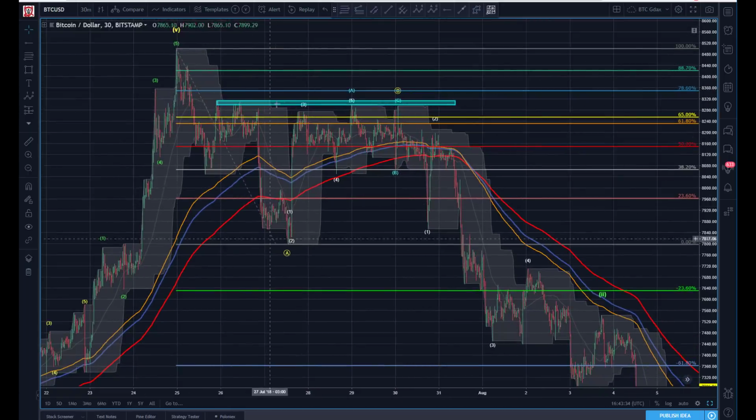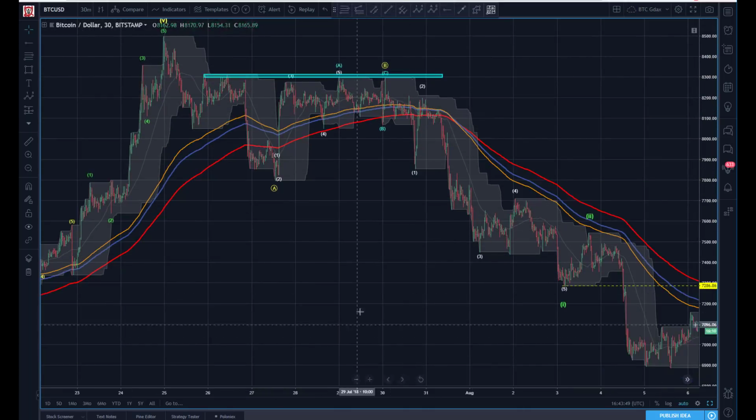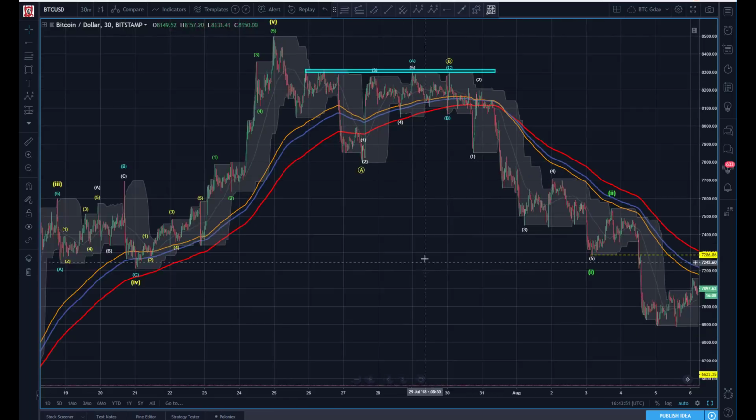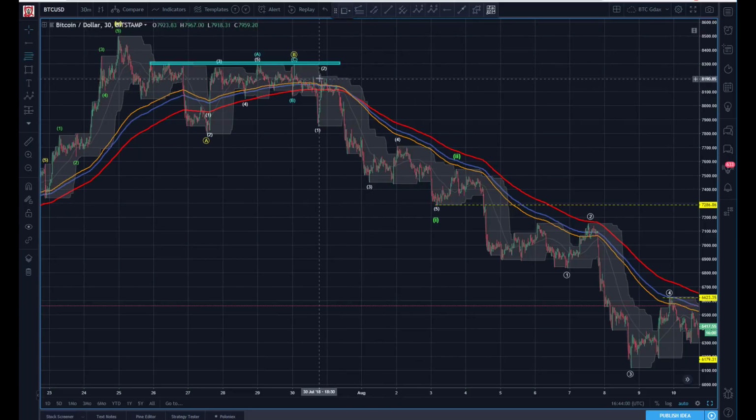So best I can do to get a decent count on this is I think we come in A, B here. We're in the range between the 618 and the 786, and then we go down hard. All right, so if we allow for that, then it's just a matter of almost reverse engineering. You almost have to work from the bottom up to try and get a good count on it. So coming down here, it certainly looks like I get a 1, 2, 3 into an A, B, C into a 4. So we want to check and see, is that technical?